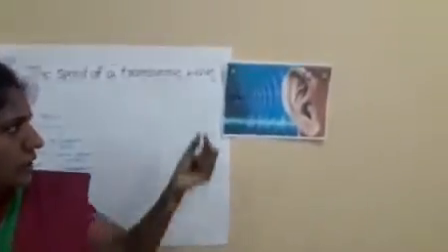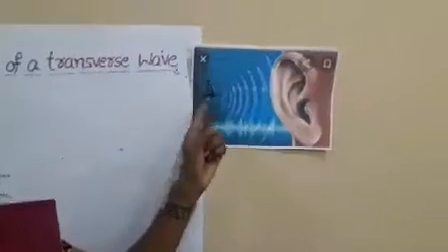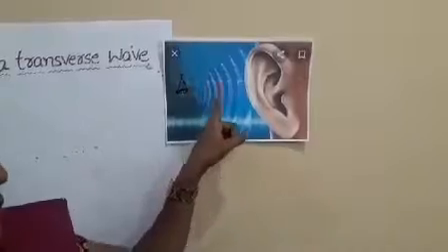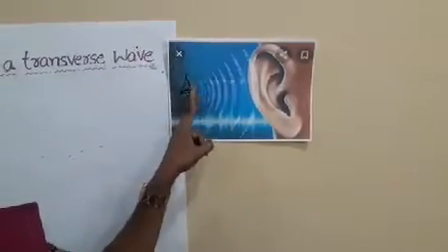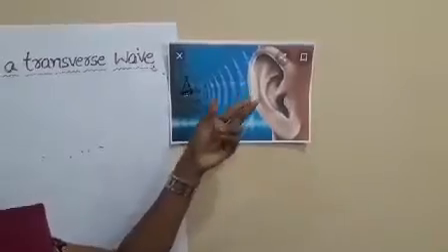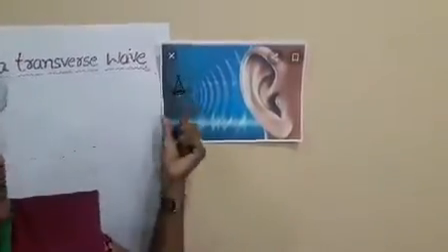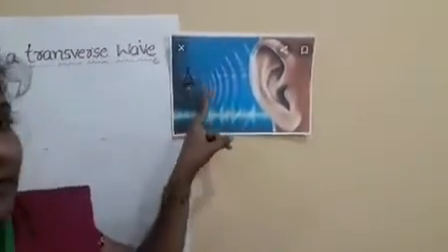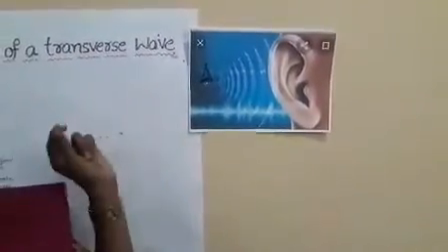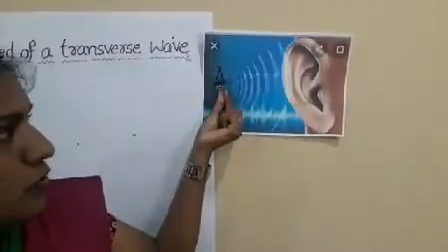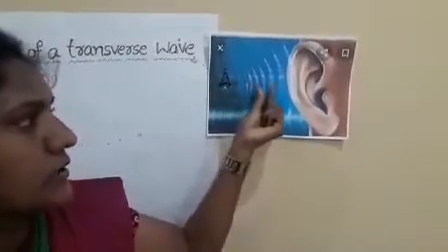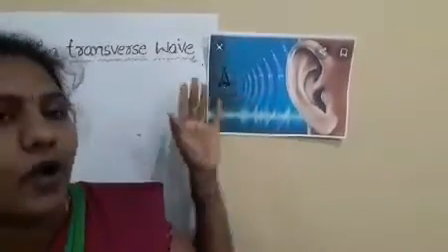For example, when a bell is ringing, the particles around the bell get disturbed. That disturbance travels from one point to another point, meaning the energy is transferred from one point to another through vibration of the particles, without actual movement of the particles. The particle won't move from here to there; it will get disturbed, and likewise the other particles also get disturbed. That is the formation of the wave.